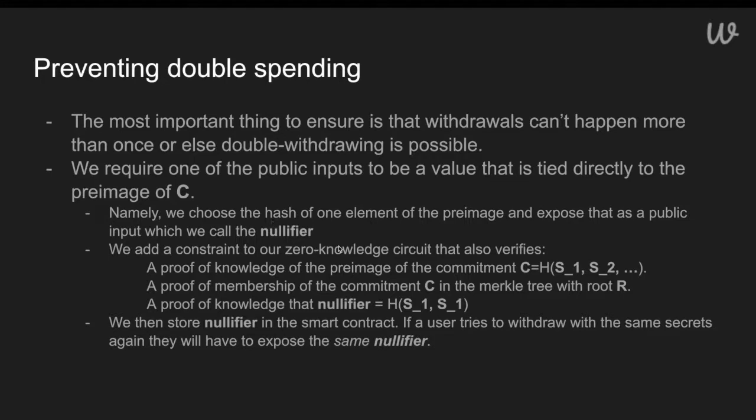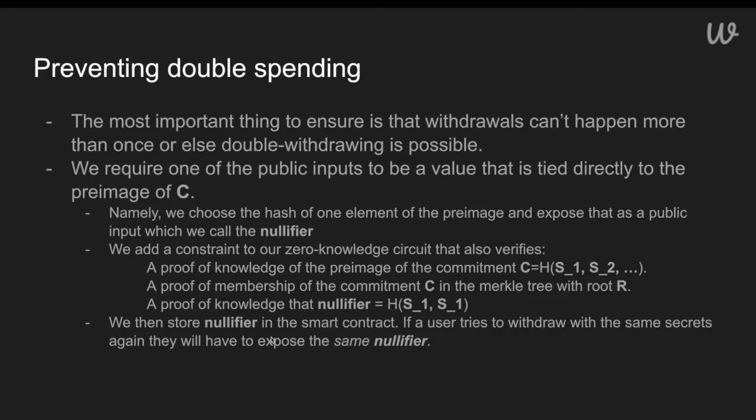And we add a constraint to our gadget such that when we pass the nullifier into our circuit as a public input, we're going to verify that the nullifier equals the hash of one of the secret values of the commitment, the commitment's preimage. We're going to verify that the hash of them match the nullifier.